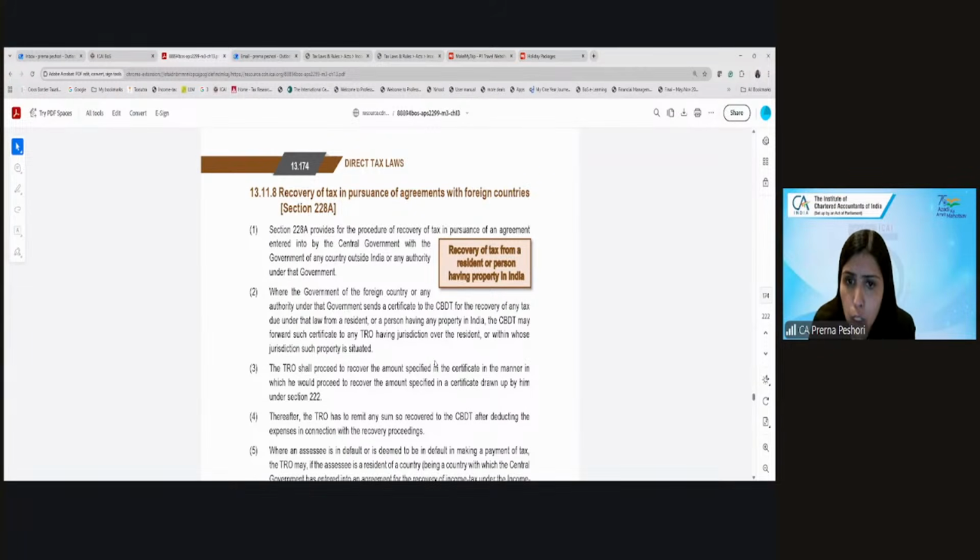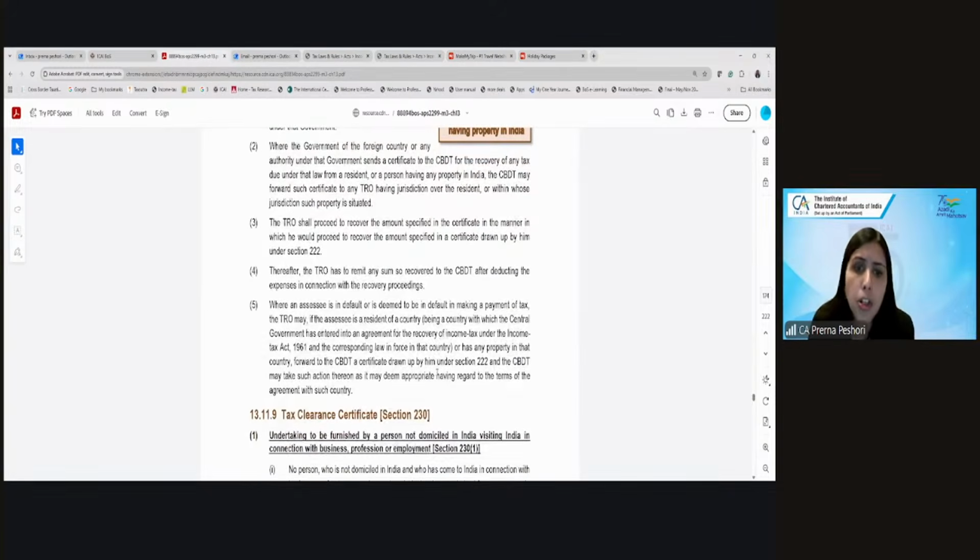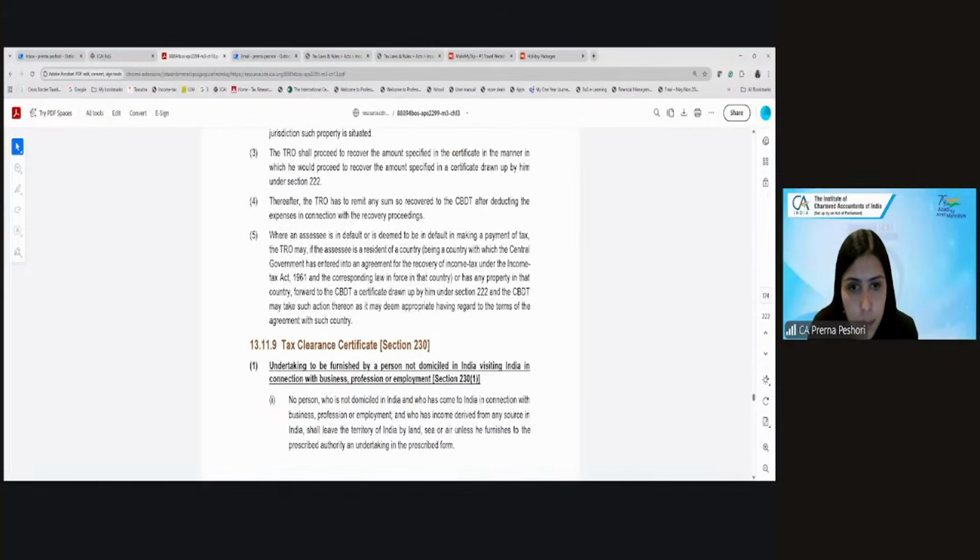So they can prepare a certificate and send it to the CBDT for the recovery of any tax due from a resident of India or a person having a property in India. And the TRO then can proceed to recover the amount and give it to the CBDT, who will give it to the foreign government. Fine? Yes? Yes, ma'am.